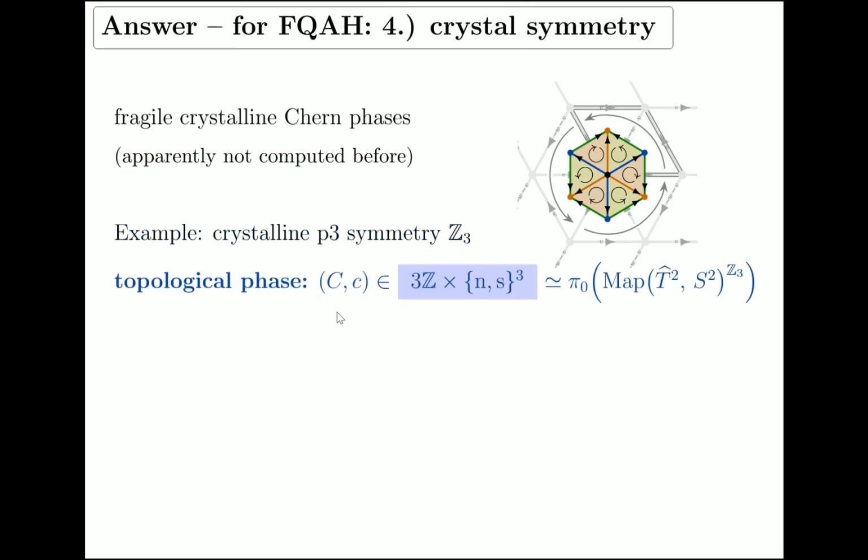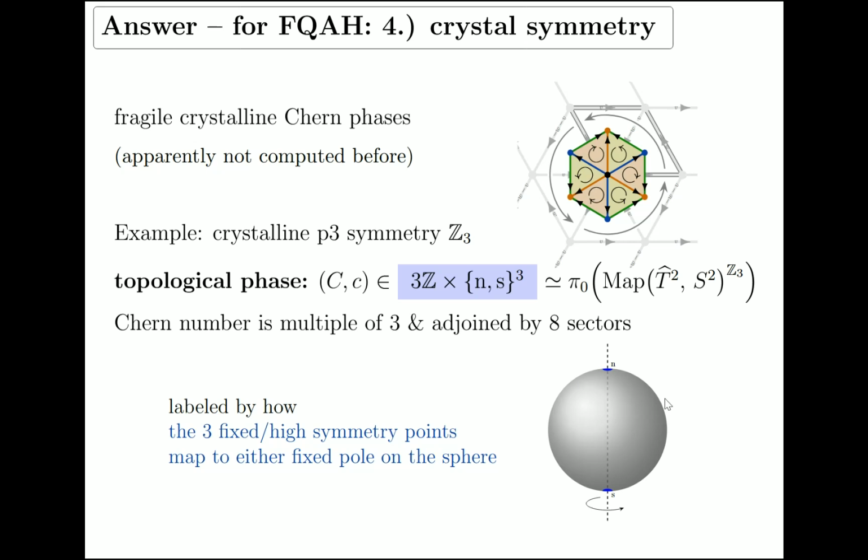So the topological phase turns out to be given by an integer, which is the usual Chern number, and then there is a sector of a factor of 8 possible topological sectors, some finite set. How does this come about? Well, remember there's also an action of our group on the coefficient sphere, which in this case is rotation by an angle 2 pi over 3. And this has two fixed points.